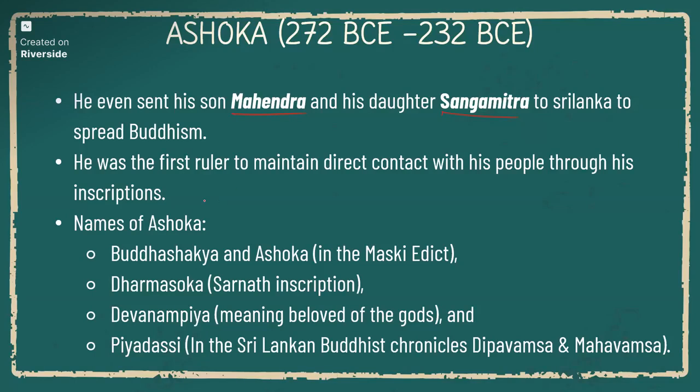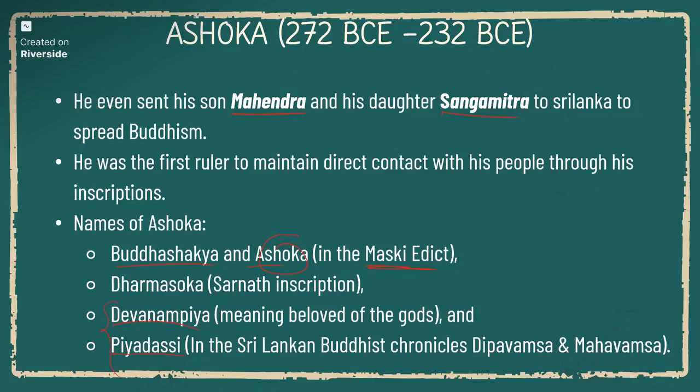So some of the names of Ashoka are Buddha Shakya and Ashoka in the Maski Edict. Actually, the Maski Edict is the only place where the name Ashoka is given. All the other inscriptions and sources mention him as Devanam Priyadashi. Okay. Devanam Priya or Priyadashi. These are the two important names.